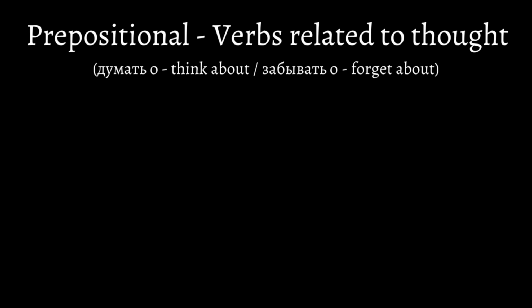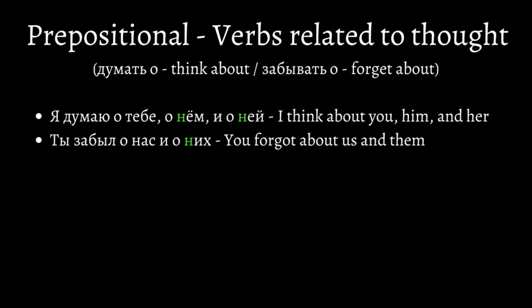Here, we have special verbs related to thought, like думать о, think about, and забывать о, forget about. A good example of that can be Я думаю о тебе, о нем и о ней. I think about you, him and her. Ты забыл о нас и о них. You forgot about us and them. The consonant N is automatically placed.